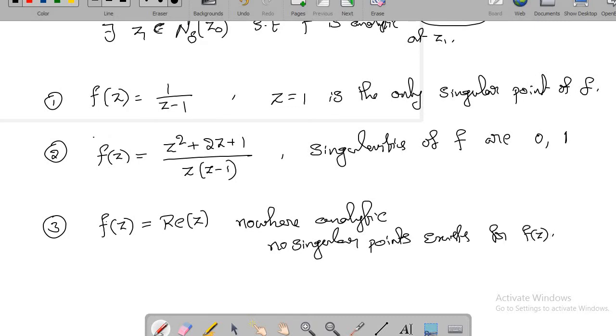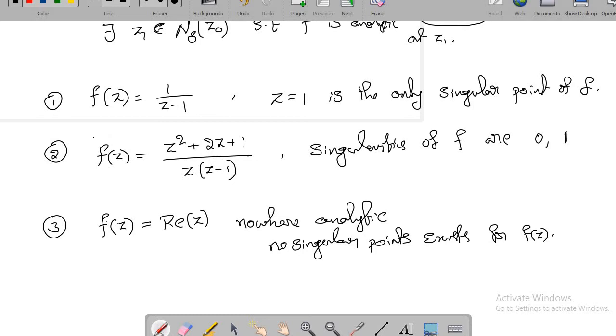Okay, but no singular points doesn't mean the function is analytic. Suppose you know that the function is analytic at least at one point, and it has no singular point, then you can conclude that the entire function is analytic. But here the function is nowhere analytic, so it cannot have singular points.